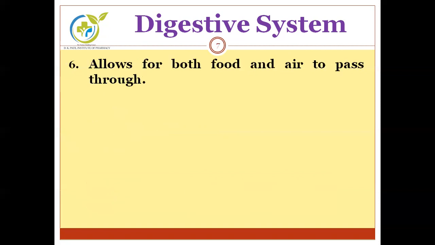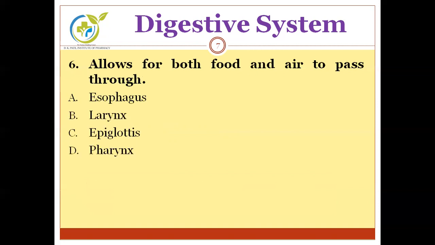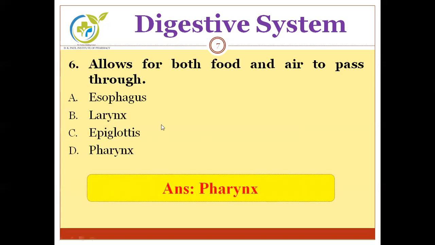Next question. Allows for both food and air to pass through. Options are esophagus, larynx, epiglottis, and pharynx. We have to find out the part of digestive system which allows both food and air to pass through. And the correct answer is pharynx. Pharynx is the part of digestive system which plays an important role in the transfer of both food and air.